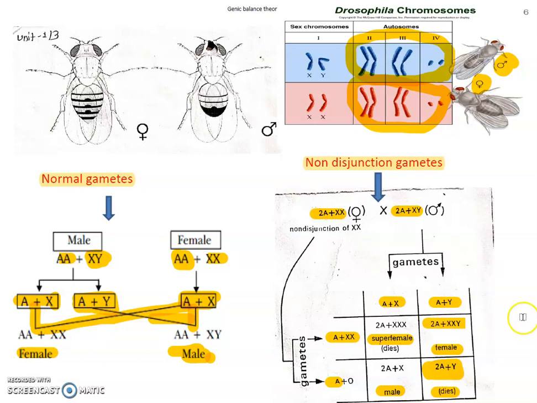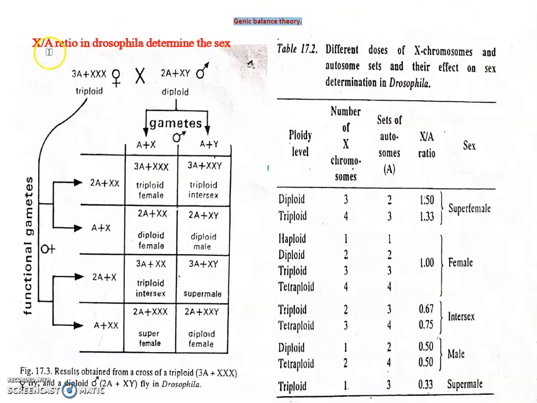For that purpose he crossed another Drosophila, triploid and diploid, and performed the genic balance theory. Genic balance theory of Drosophila: the X to A ratio in Drosophila determines the sex. Here Bridge took a triploid female and a diploid male. Triploid means there are 3 sets of chromosomes: A is 3 and X is also 3. So they are called triploid, 3 sets. And diploid means 2 sets of autosomes, and the X chromosomes are 3.